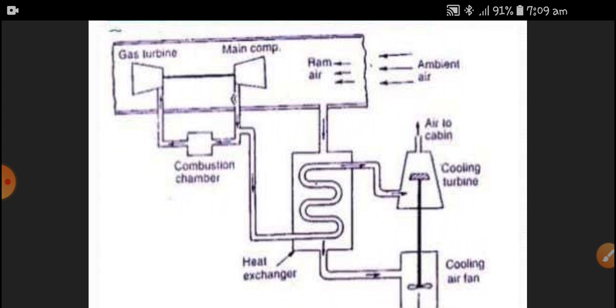One important point is that the compressed air is the refrigerant. Therefore, the weight of the total refrigeration device is reduced. In an aeroplane, all the weight should be reduced, right? So we are reducing the weight of the refrigeration system as well. The ambient air temperature and the ambient ram temperature are used for cooling the devices.